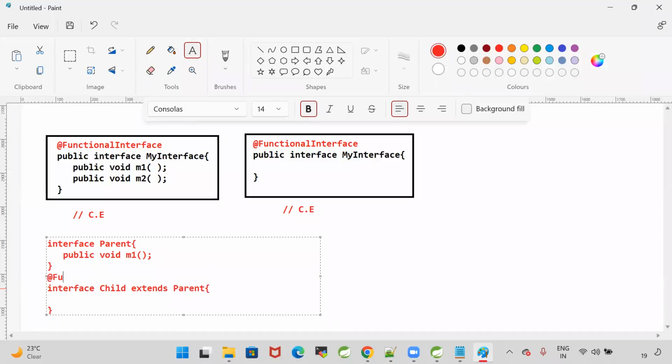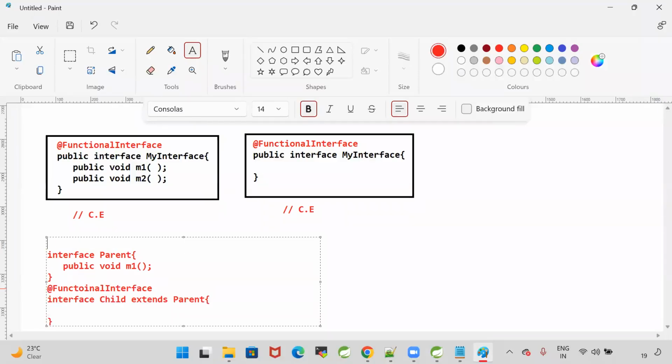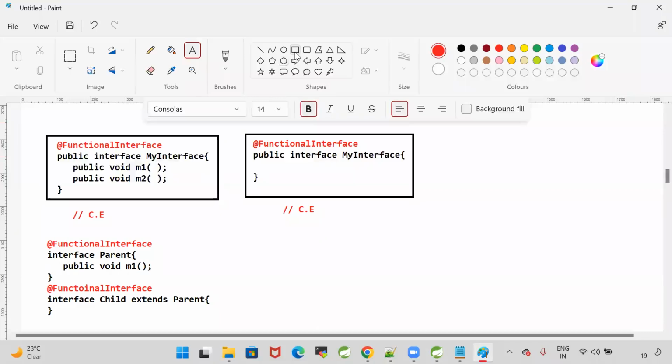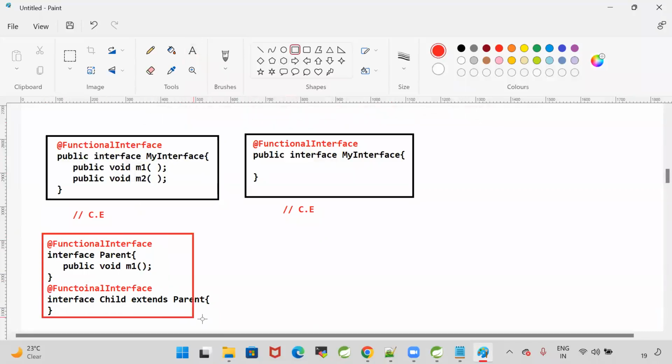For both, I'm writing the functional interface annotation. For parent, I'm giving functional interface. For child also, I'm giving functional interface. Tell me, is this valid or invalid?